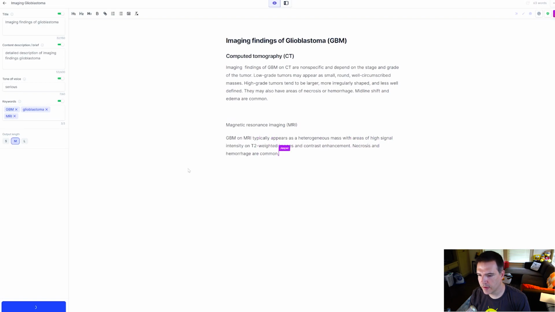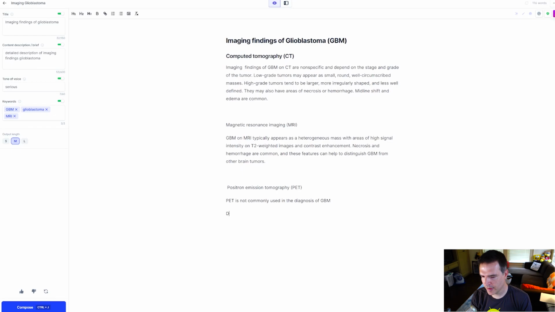All right, so magnetic resonance imaging. They're heterogeneous with high signal on T2, contrast enhancement. Necrosis and hemorrhage are common. These features can help distinguish GBM from other brain tumors. That is actually shockingly accurate. Like, I'm really pleased with this. It's kind of crazy, actually, how good that is. Let's see. So now it's saying PET. I mean, PET, not commonly used.